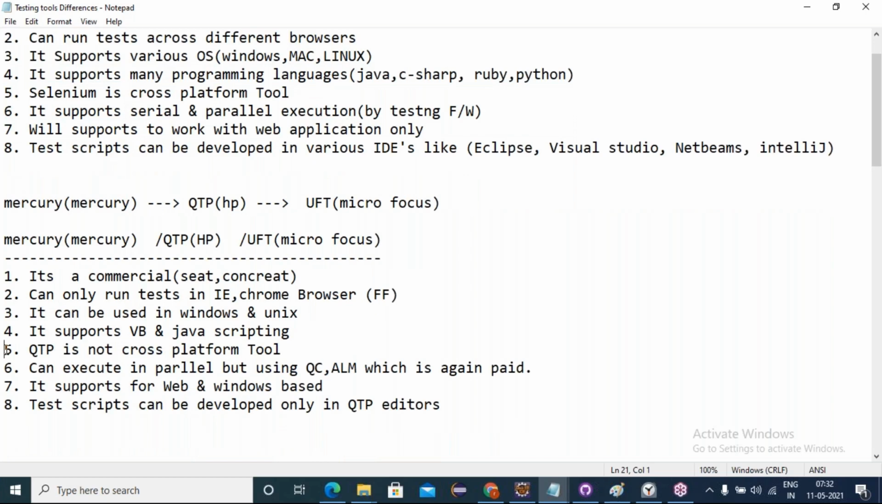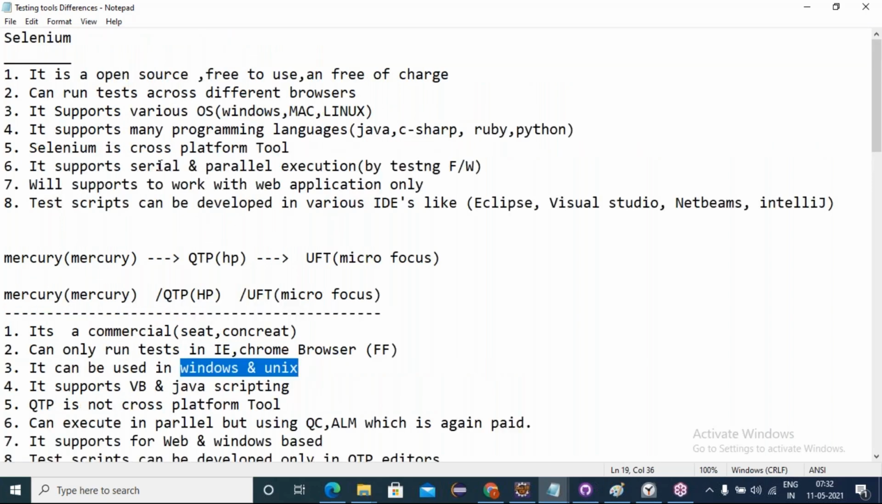Coming to the fifth point, QTP is not cross-platform. 100% it's not cross-platform. But Selenium is 100% cross-platform. All platforms are supported. Develop on one, execute on any other. So 100% Selenium is cross-platform too.